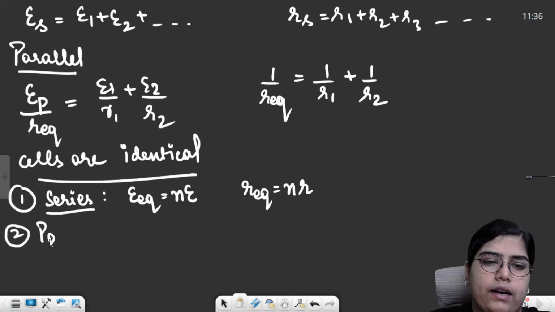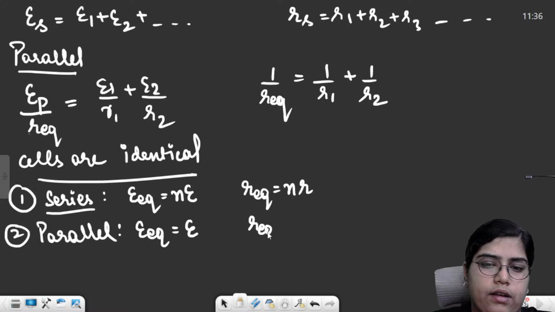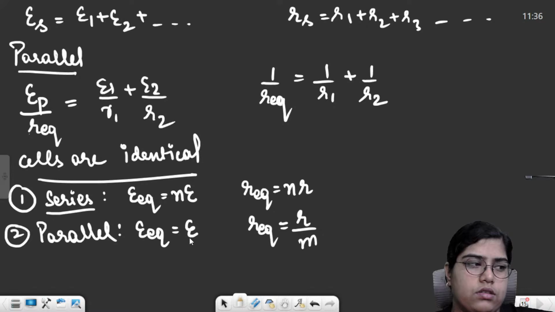In case of parallel combination, your equivalent EMF remains the same, equal to E, and your total resistance becomes r upon m. You're using n number of cells in series, m number of cells in parallel.